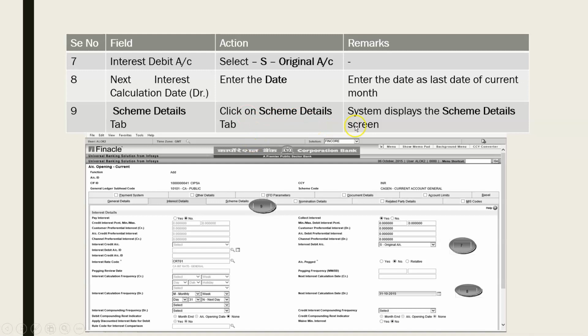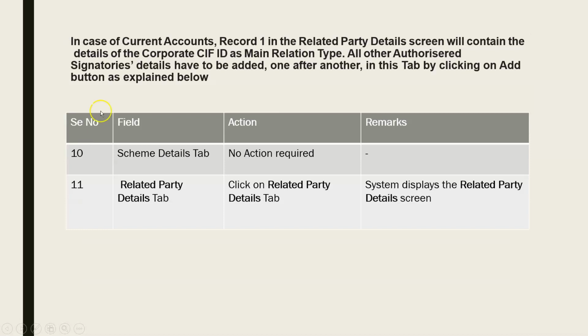Then scheme details we have seen, right? Mode of operations and all that, so that is all there. Next, in case of current accounts, record one in the related party details screen will contain the details of the corporate KIF ID as main relationship type or retail KIF ID. But since we are opening a current account, it will be a corporate KIF ID as the main relationship type. All other authorized signatories' details have to be added one after the other in this tab by clicking on the add button, as explained below, right?